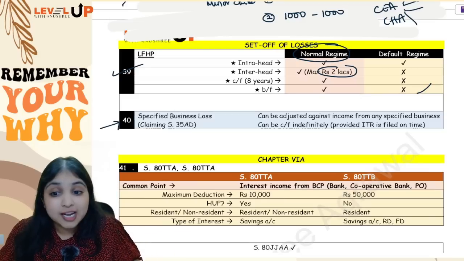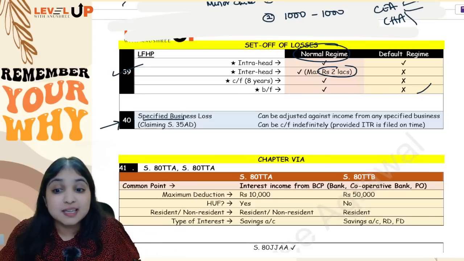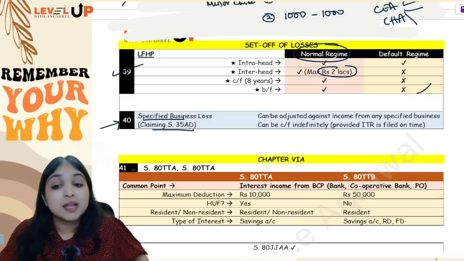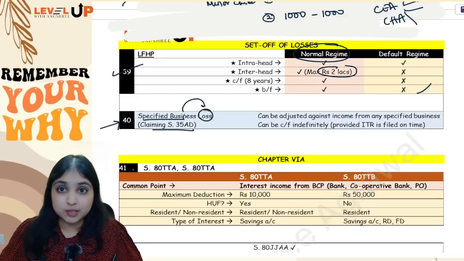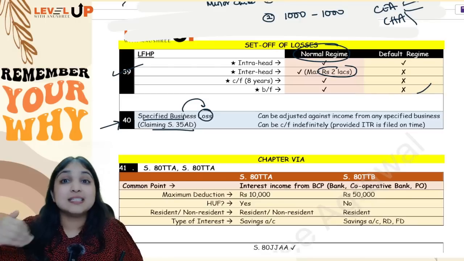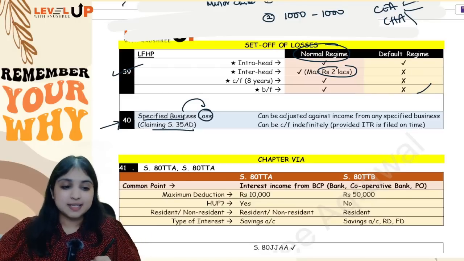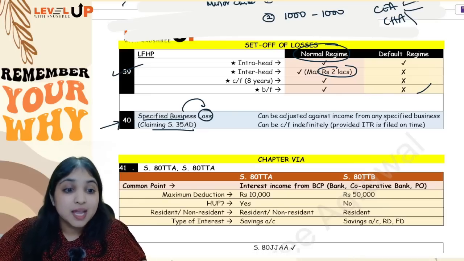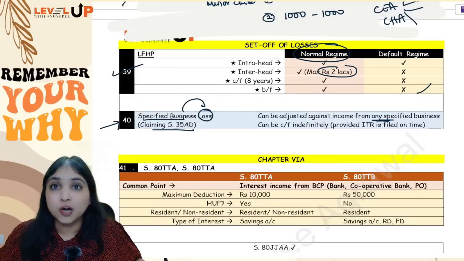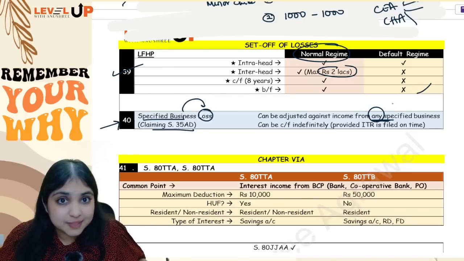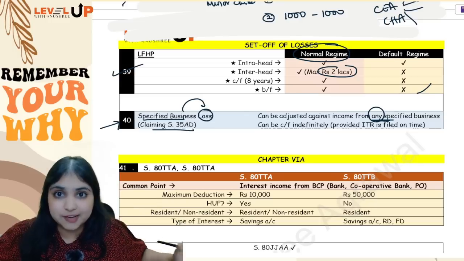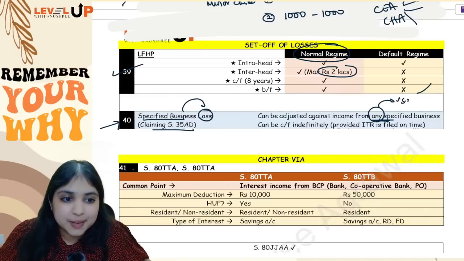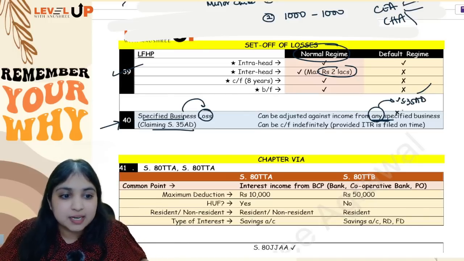So I am talking about that specified business where assessee has claimed 35AD, and in that business assessee is having loss. Now this loss can be adjusted against income from any specified business, whether assessee is claiming 35AD or not, doesn't matter. Any specified business indicates just that it should be a specified business.